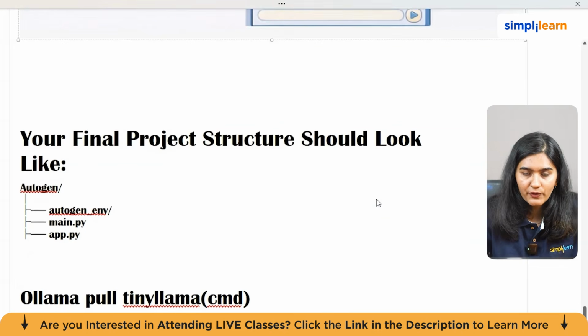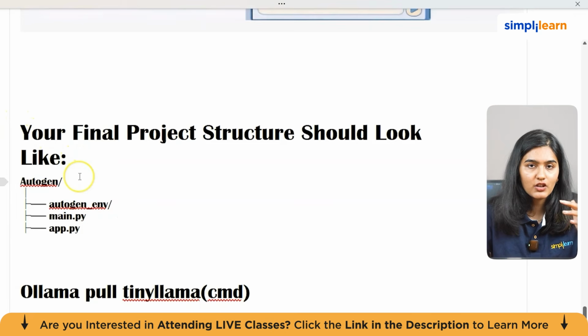In the end, your final project structure should look like this. The AutoGen folder is the main folder. This is the virtual environment, this is main.py, and this is app.py.